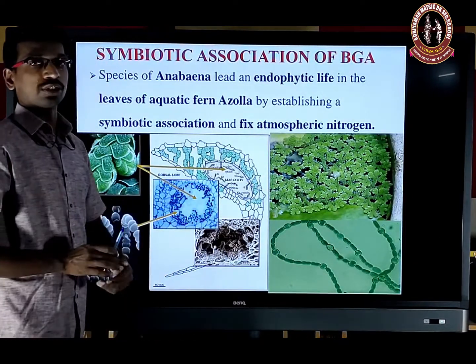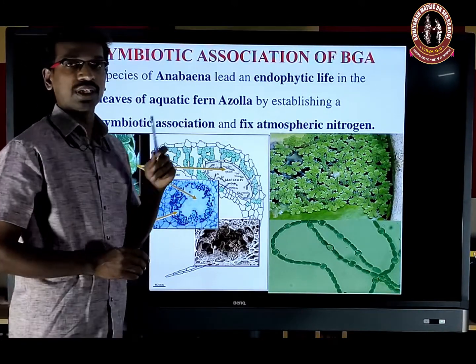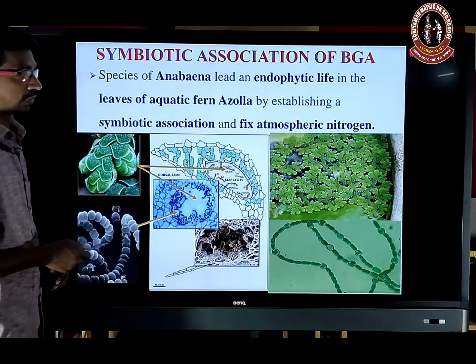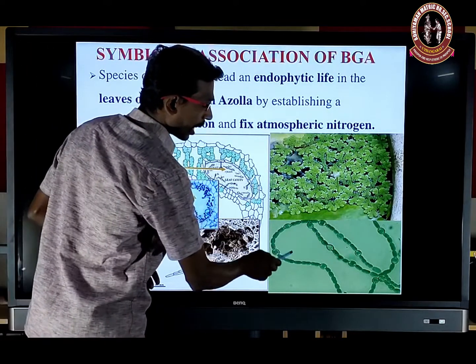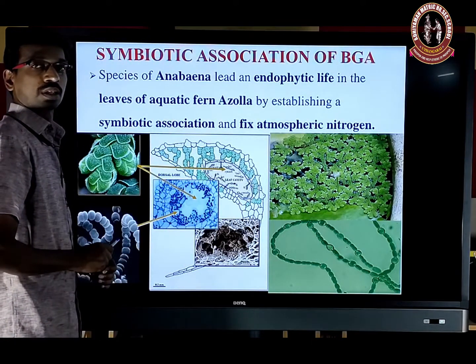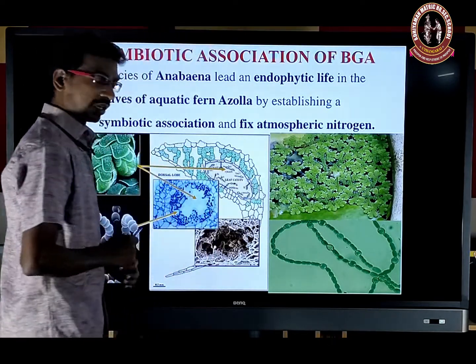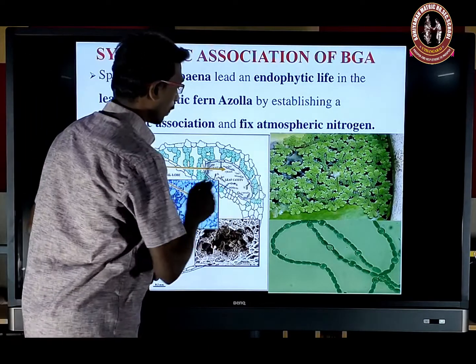Another symbiotic association is Anabaena, which lives an endobiotic life with the aquatic fern Azolla. Azolla is an aquatic fern. So this is Azolla. Anabaena is present in the leaves of the Azolla plant and fixes atmospheric nitrogen for it.